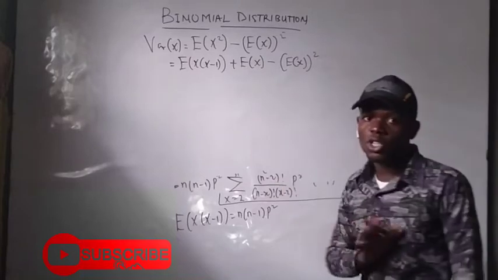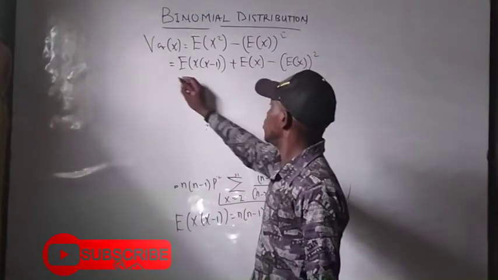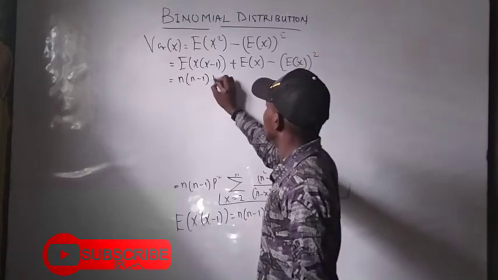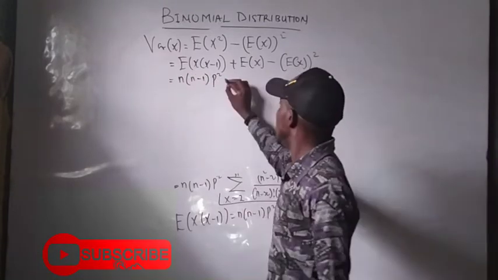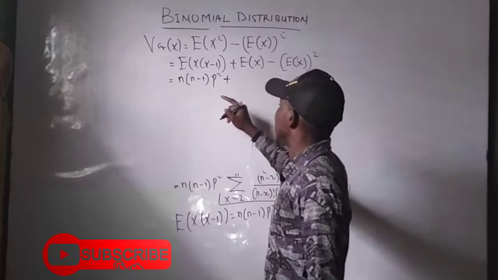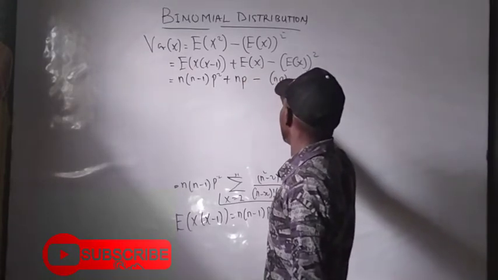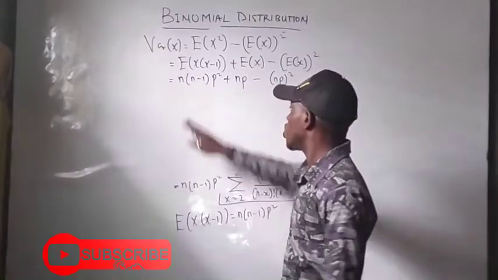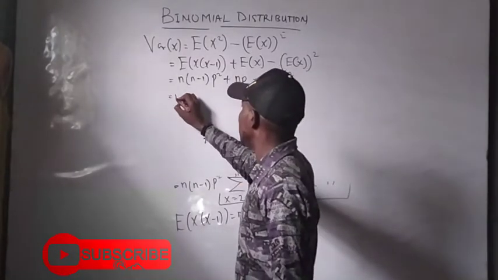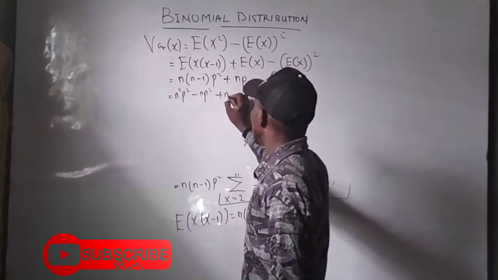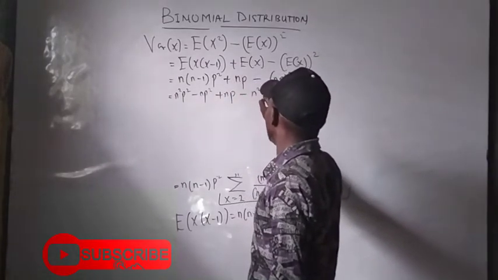I know you know how we got this, right? So we got this to be n(n minus 1)p squared here, then plus what we know our expectation of x to be, np, minus np, all in brackets squared. So do your simple expansion from here. You'll have n squared p squared minus np squared plus np minus n squared p squared.